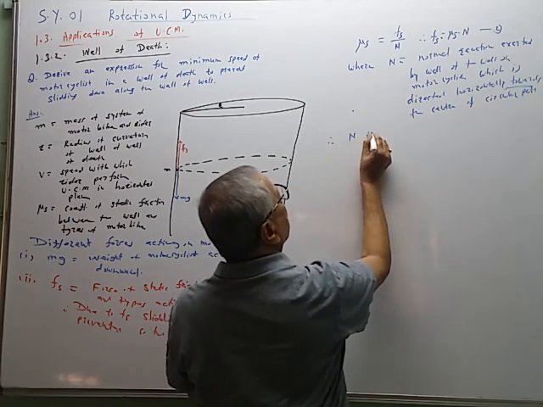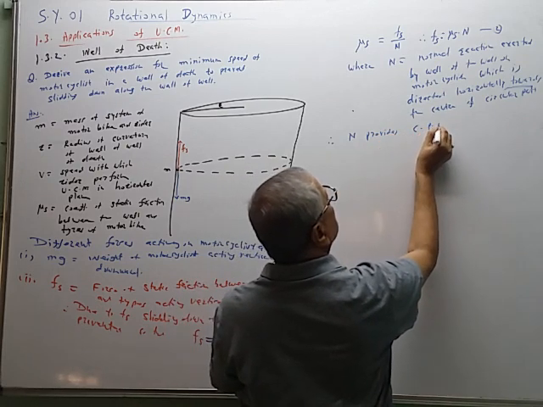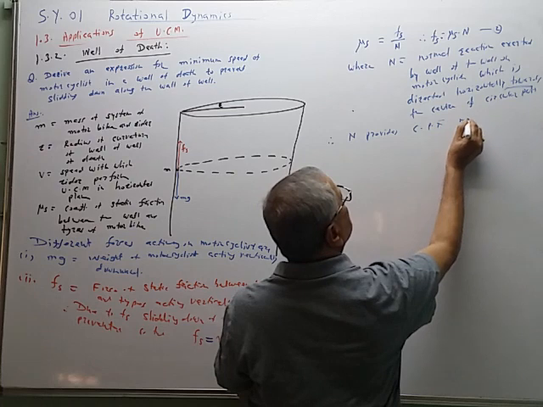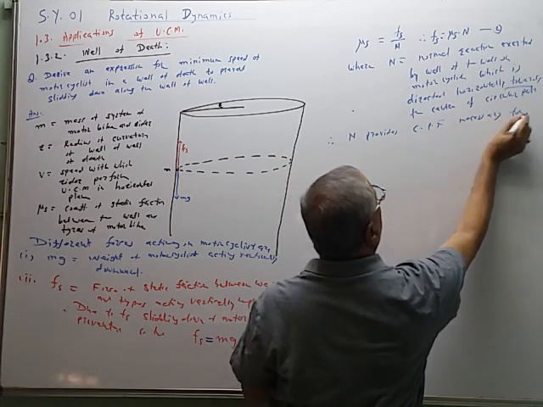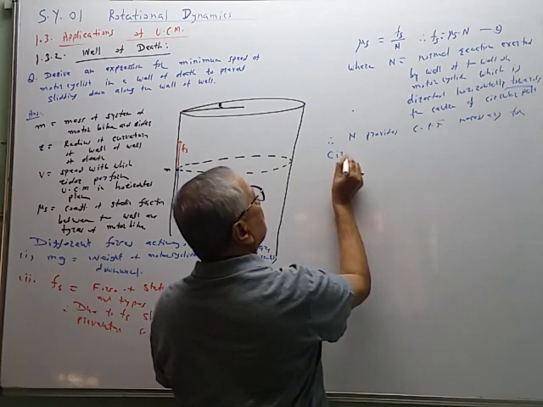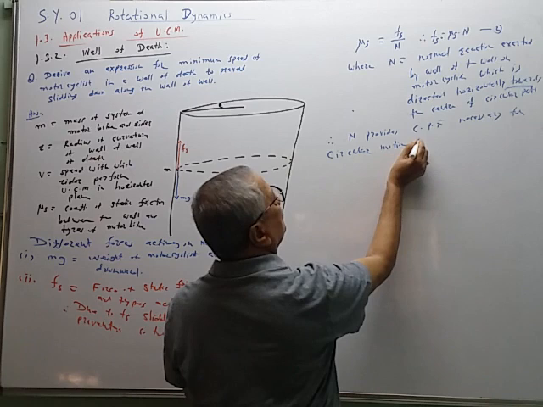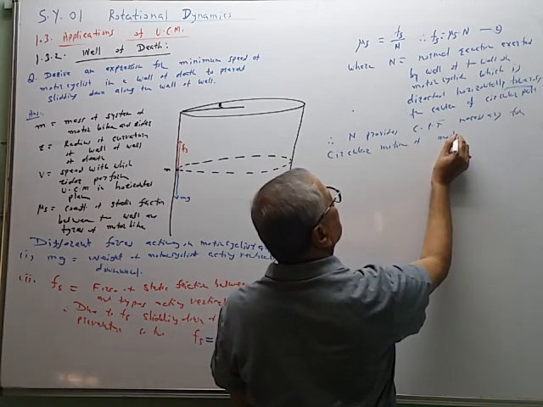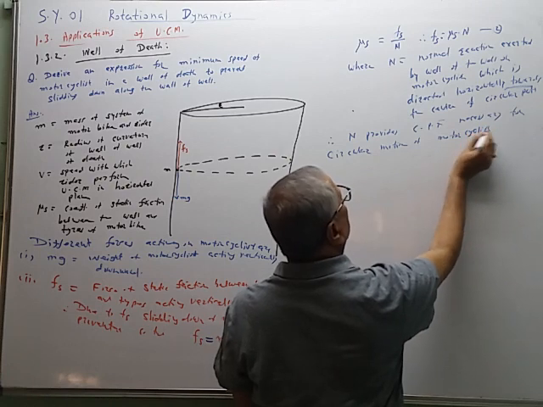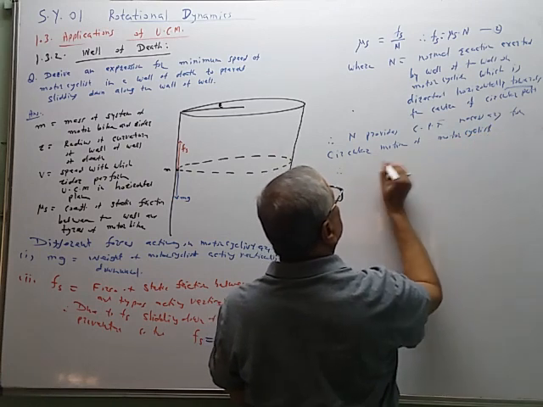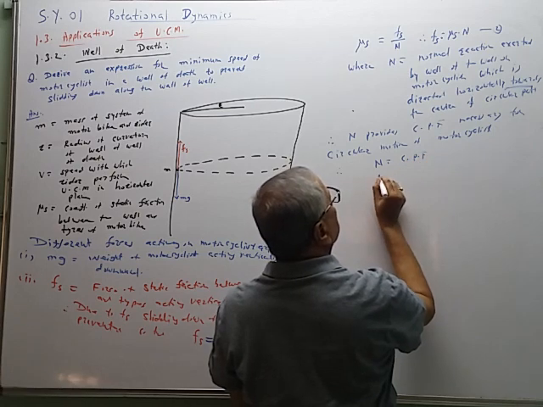Therefore, N provides the centripetal force necessary for circular motion of the motorcyclist. Therefore, N is equal to CPF.